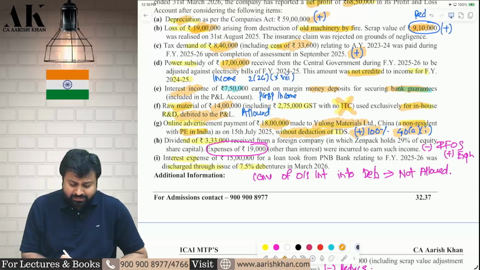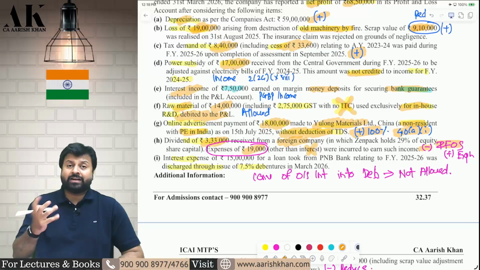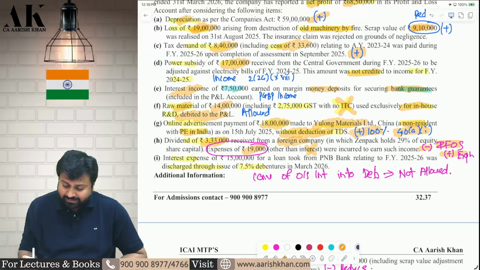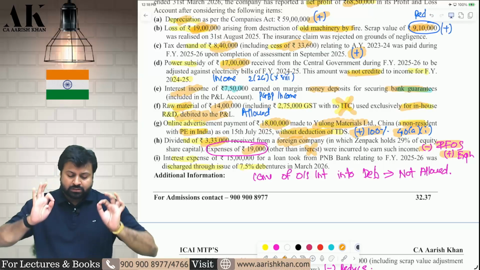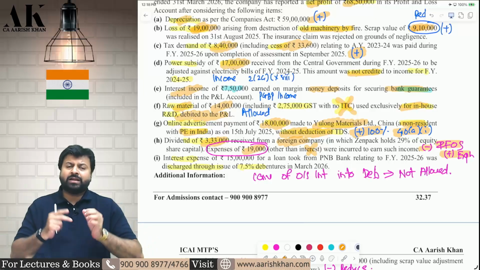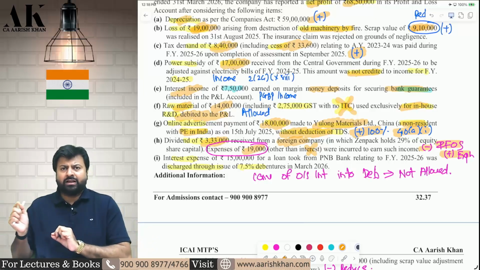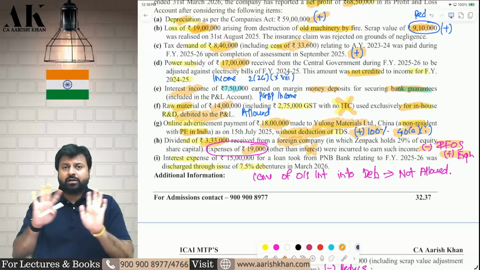Next one is, you are receiving some dividend of 3,33,000 from a foreign company. So, reduce from here and show under IFOS. And there is an expense of 19,000 rupees which is other than interest. So other than interest expenses are never allowed against dividend. Therefore, add back this expense over here. So what is the ultimate treatment of this dividend adjustment? Reduce dividend income from here, show under IFOS. Add back expense, don't claim deduction under IFOS.